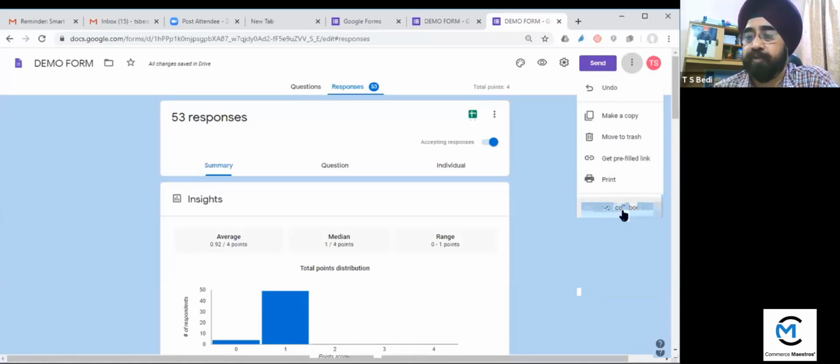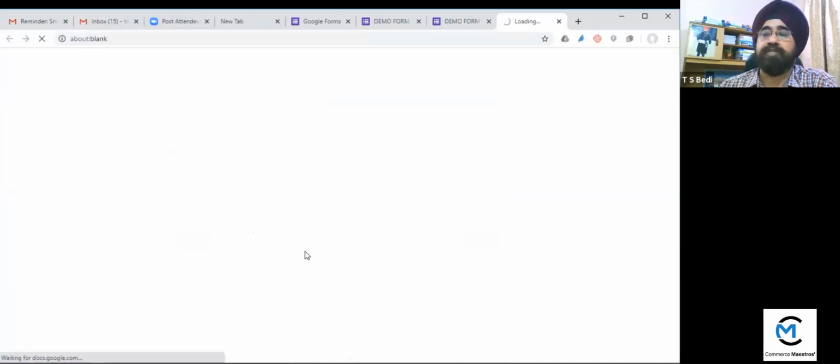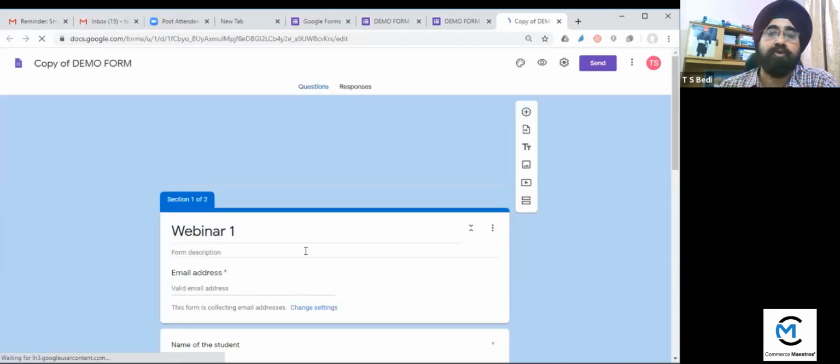So you can add collaborators also, but before going for that, you must make a copy of this, because otherwise this form will be shared with that collaborator. So first you have to make a copy of this form. So first make a copy, click on the copy. Then you can give the name to the document. Already it is given copy of demo form. So I am taking this one also. So now copy of this demo form will be uploaded. Your original form is there, but now it is copy of demo form.